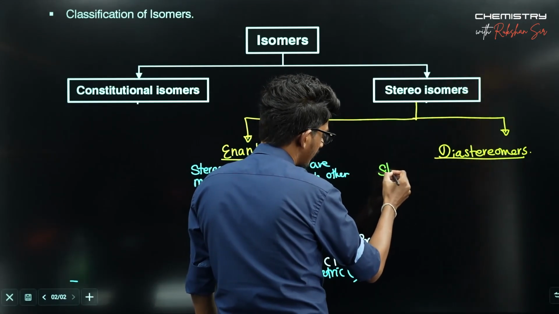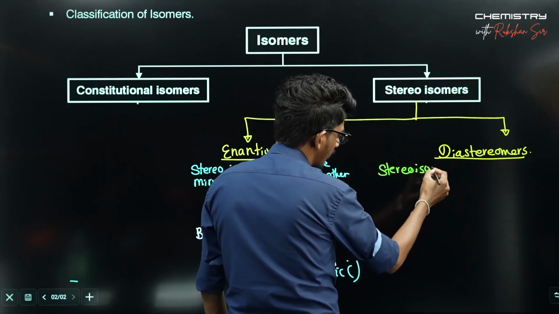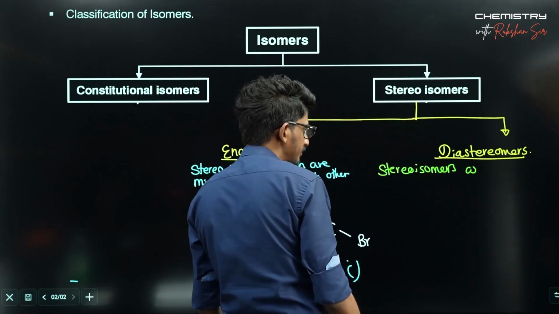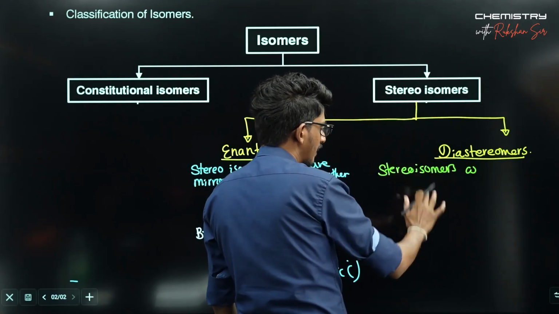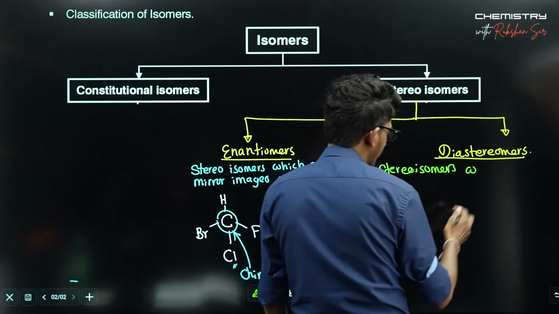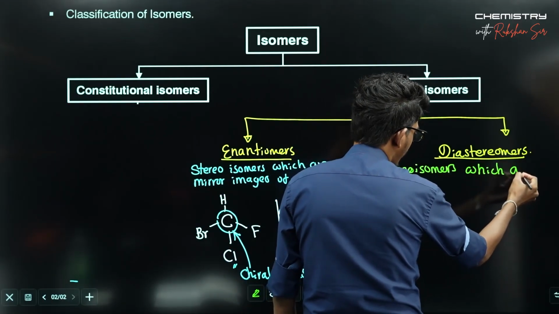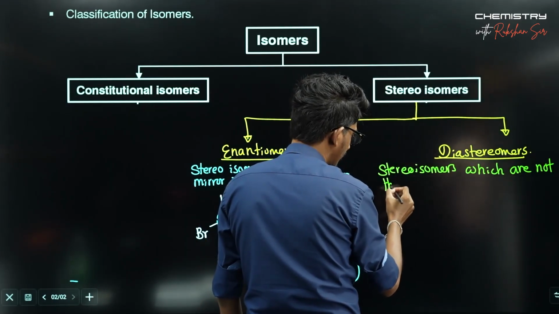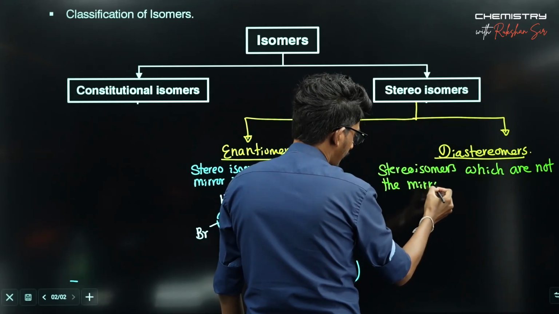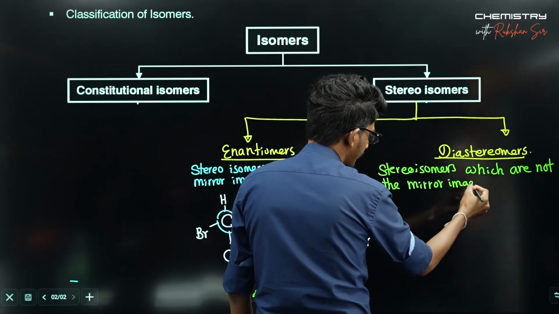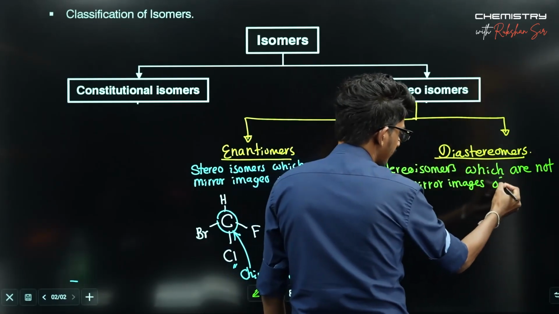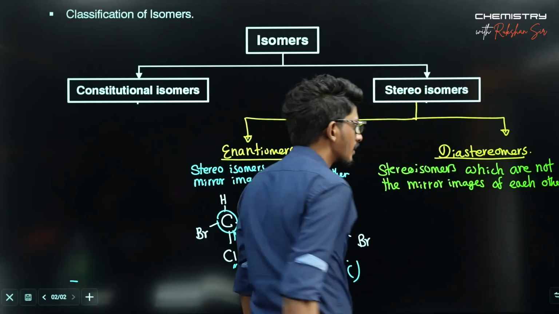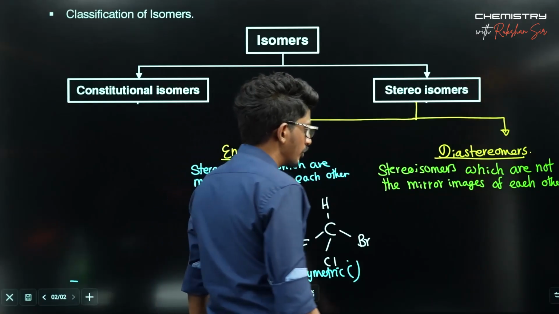The stereoisomers, that means the atomic connectivity should be the same, only differing in the 3D arrangement in space of the atoms, which are not the mirror images of each other. Those are diastereomers.